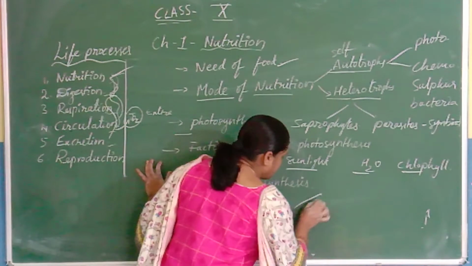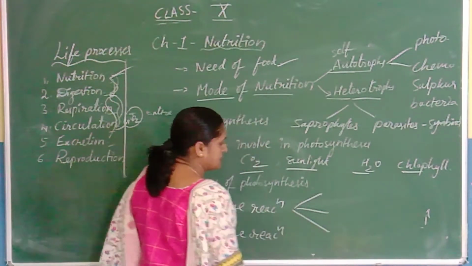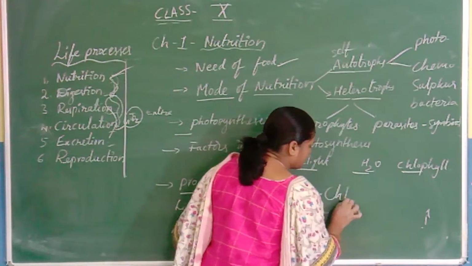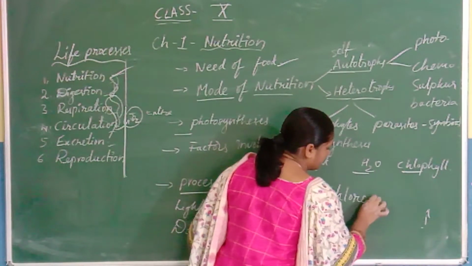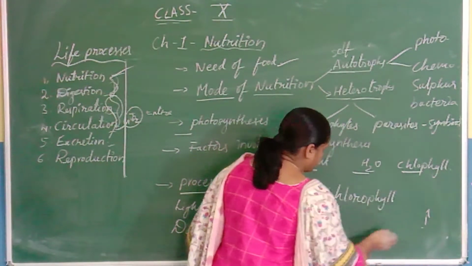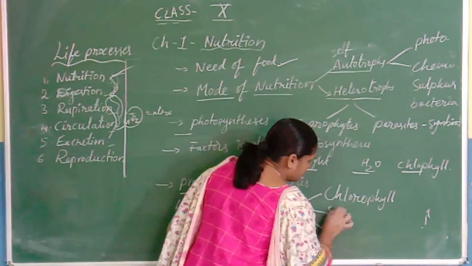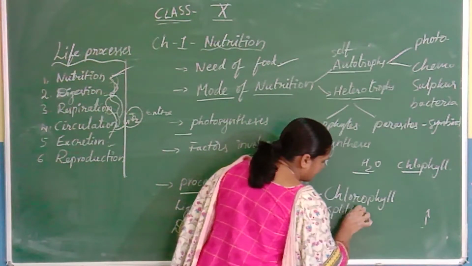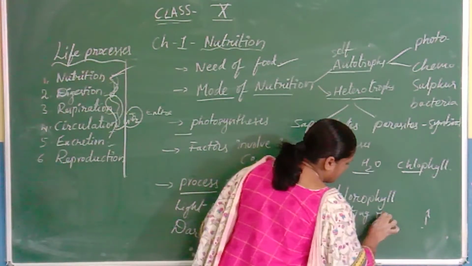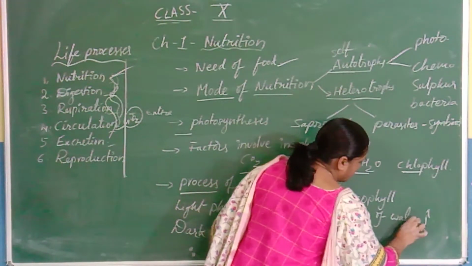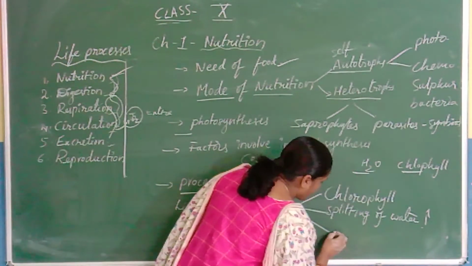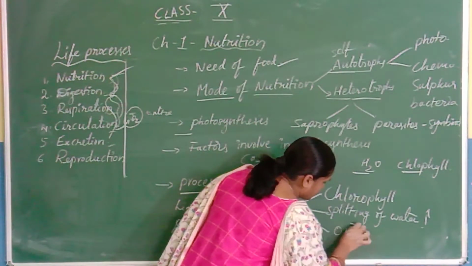So here mainly three changes occur, that is activation of chlorophyll, splitting of water molecule, and formation of hydroxyl ions.